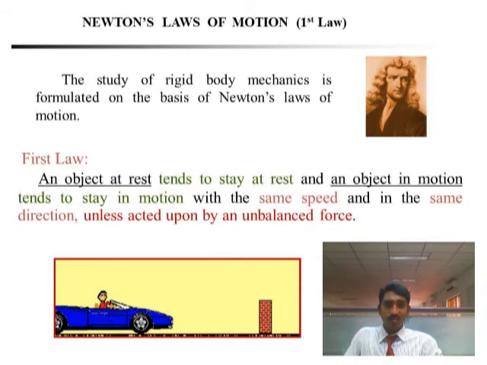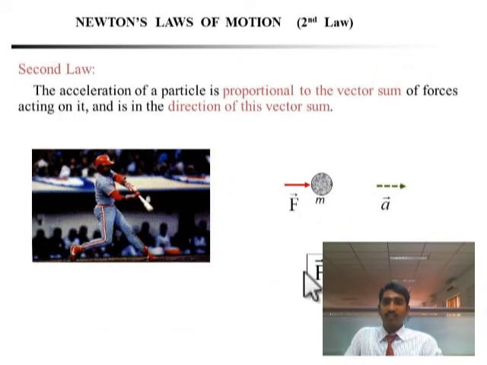And we will go for Newton's second law. We know that Newton's second law is F equals ma. The acceleration of a particle is proportional to the vector sum of the forces acting on it and is in the direction of the vector sum. That is Newton's second law.